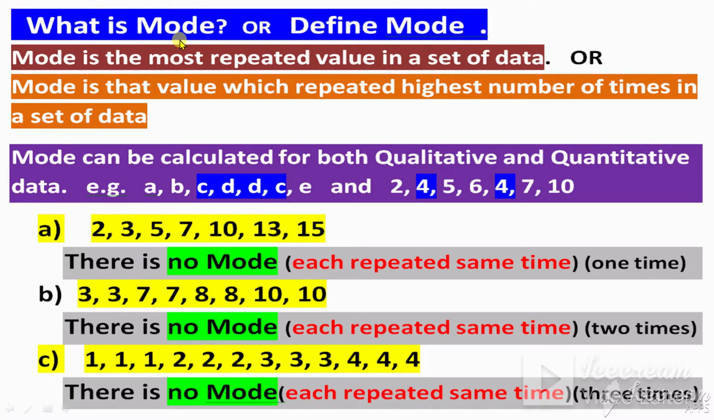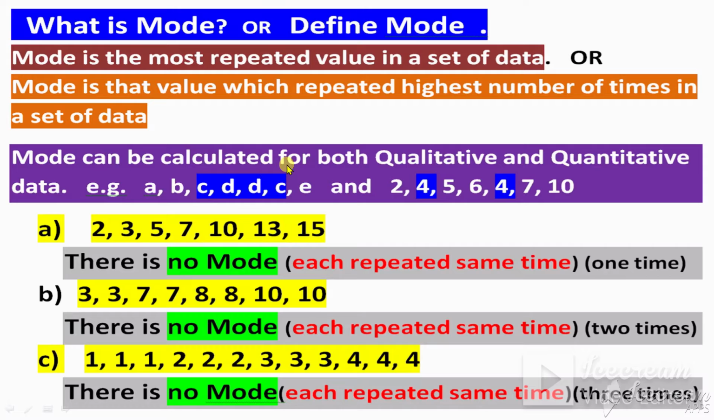So today our topic of study is mode. What is mode, or define mode? Mode is the most repeated value in a set of data. Or we can say mode is that value which is repeated the highest number of times in a set of data. So these are two different definitions of mode. Let's take an example for these.